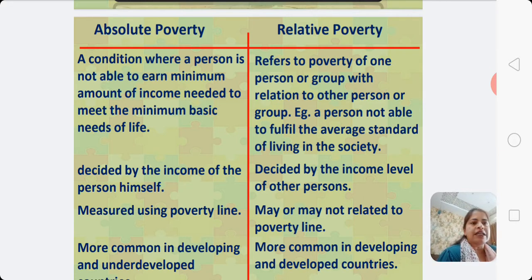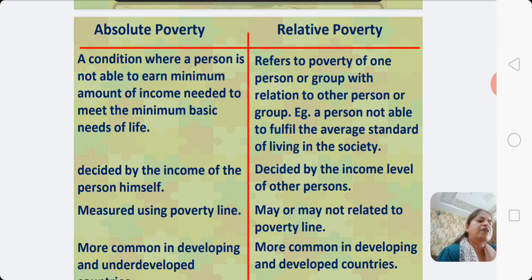When we talk about relative poverty, it refers to the poverty in comparison to other people, regions, or nations. So, the class or group of people belonging to a lower income group is treated as poor in comparison to the group of people having higher income or standard of living. So, relative poverty exists in every country as there is an unequal distribution of income within the country.